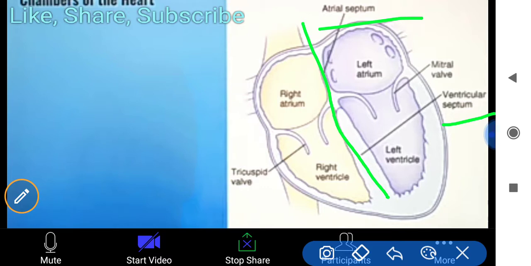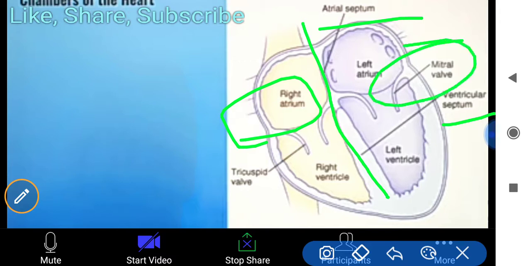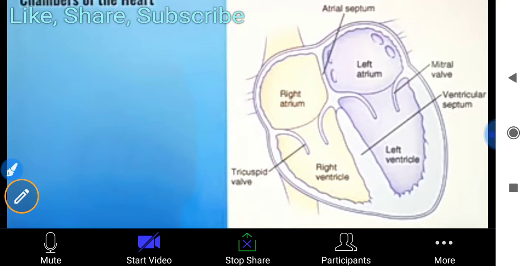You already read about this with atria. When we talk about the atria, it is the plural term, and atrium is the singular term. Then there is the mitral valve. The mitral valve is also known as the bicuspid valve. As the tricuspid valve is found on one side, the bicuspid valve is found here.